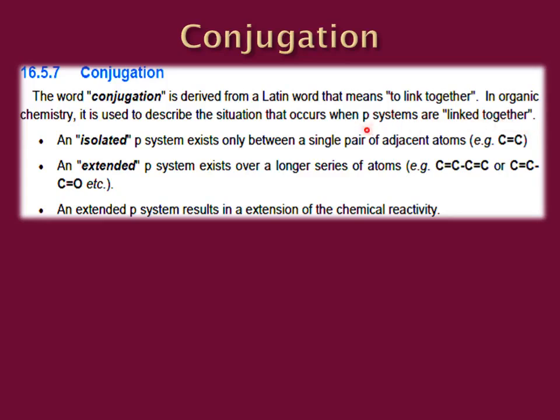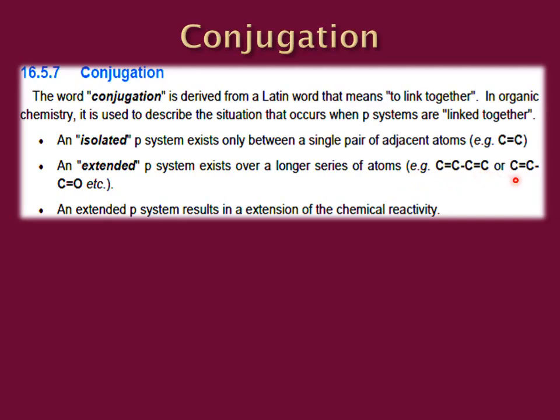Here we are going to study p systems in terms of isolated p systems and extended p systems. An isolated p system exists only between a single pair of adjacent atoms, for example in ethene, whereas an extended p system exists over a longer series of atoms, in molecules which have alternating double bonds, single bonds, double bonds, and so on. The extended p system results in an extension of the chemical reactivity.